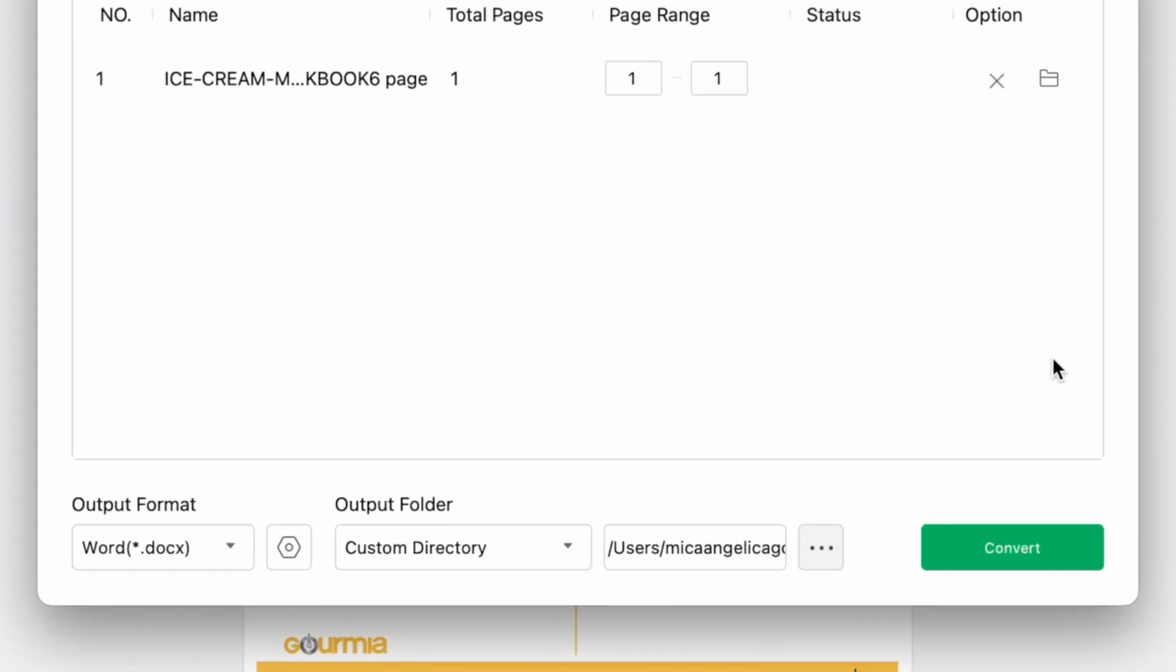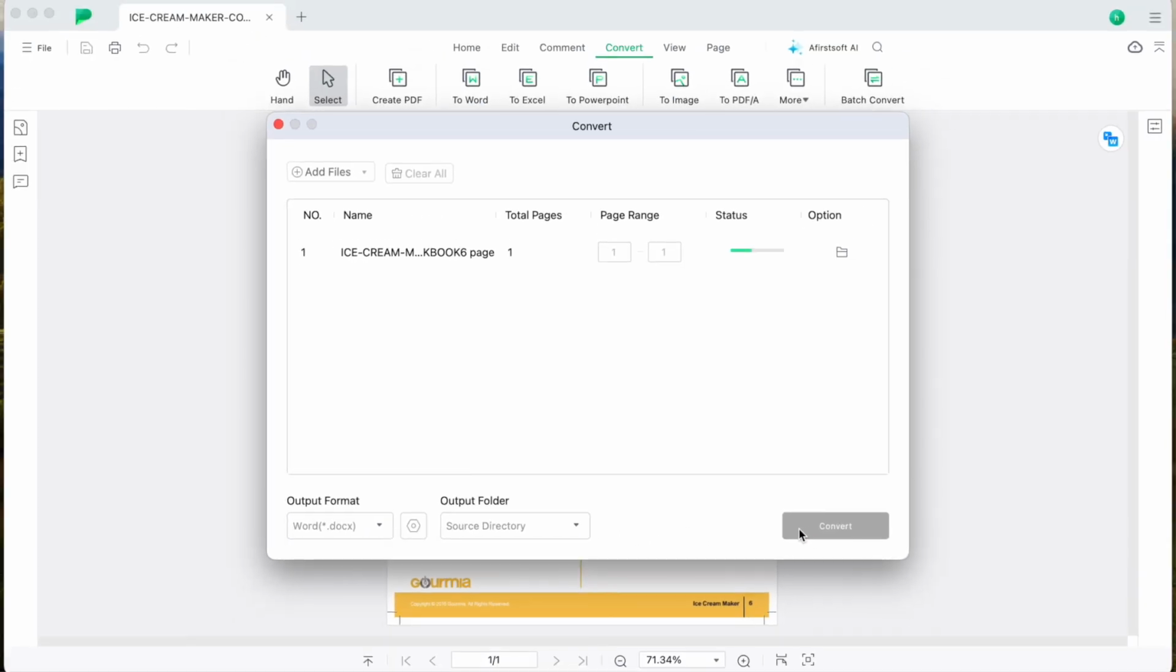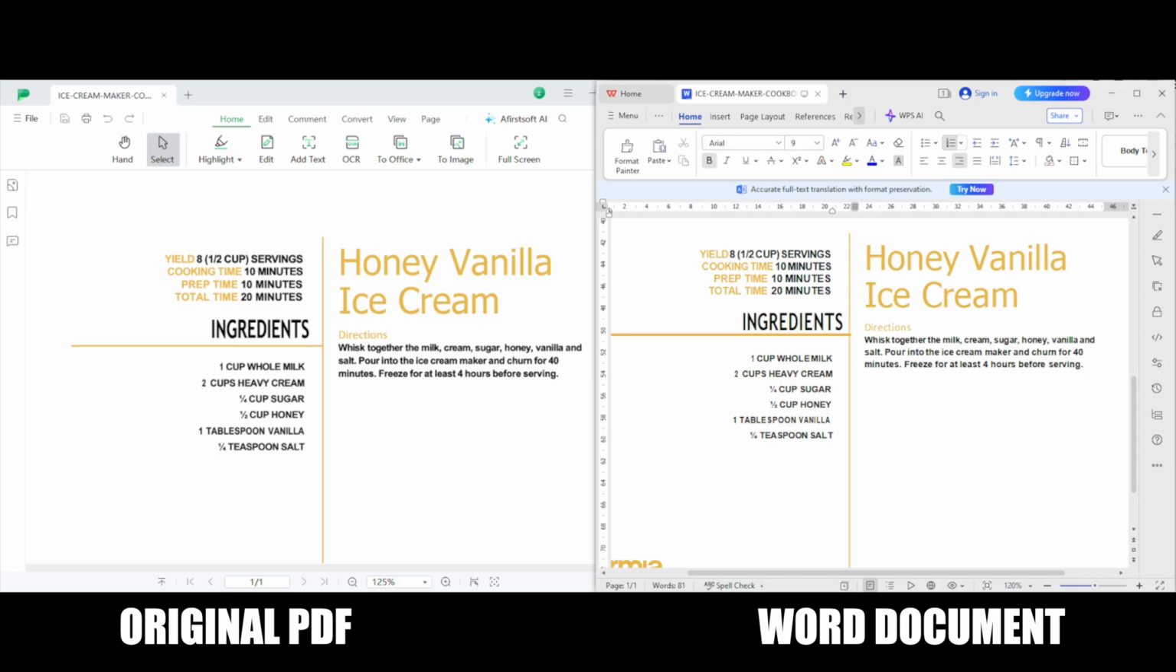Choose the location where you want to save your new Word document. Then, click on the Convert button to start the process. Let's take a look at the results. Here's our original PDF document, and here's the converted Word file. As you can see, the formatting remains intact with no loss of content or layout. From here, you're good to go.